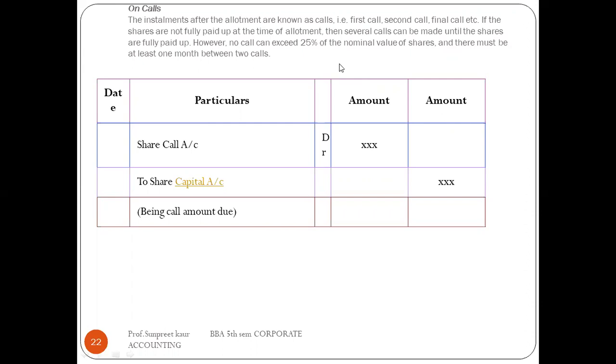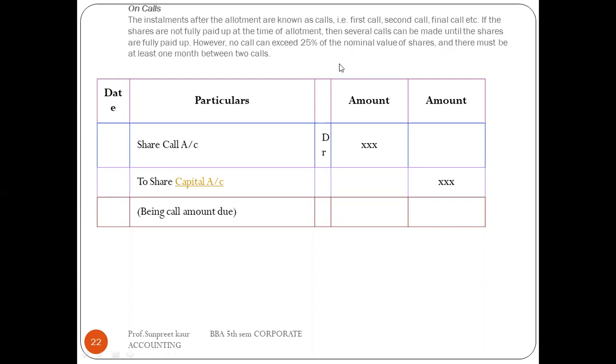I've already told you in the starting that the calls are made till the shares are fully paid. And no call can exceed 25% of the nominal value of the share.